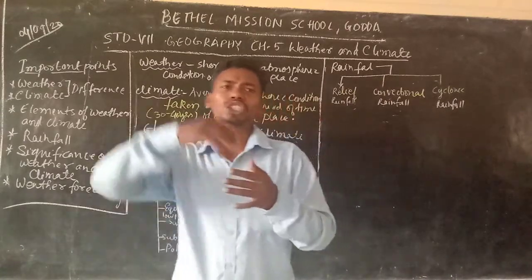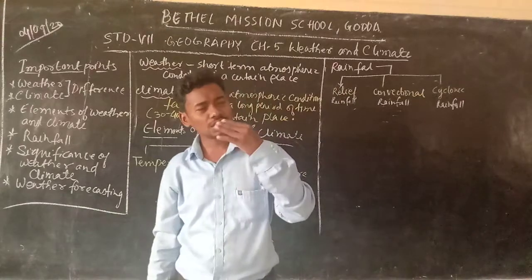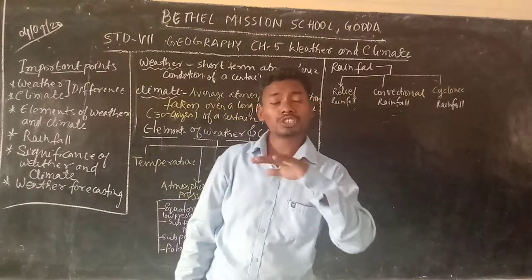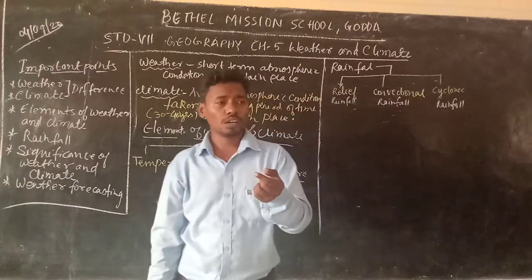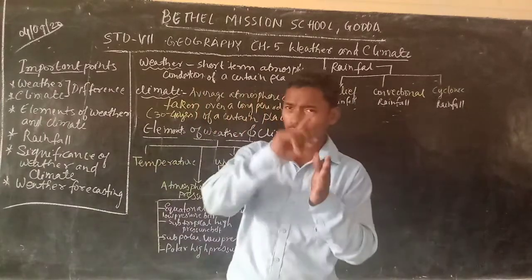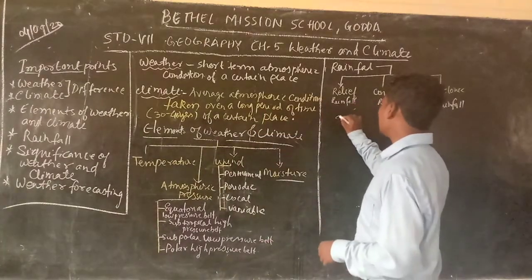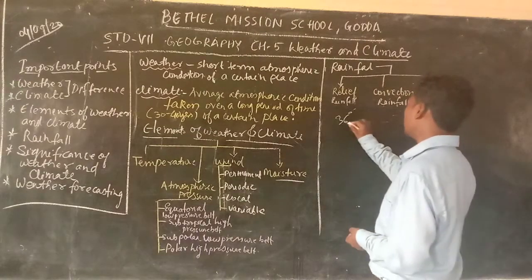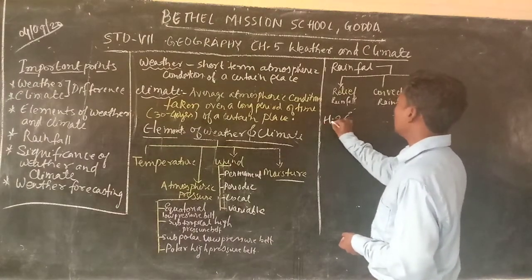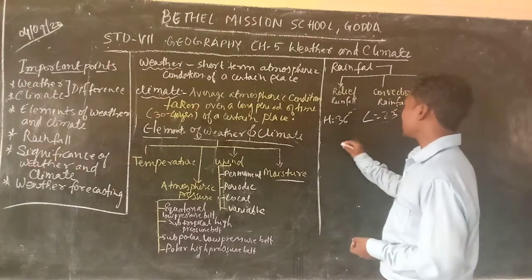If the average is high, what happens? That means the weather, or the climate, is going to be hot. If we take the average for a day, for example, 36 degrees centigrade is the highest temperature, and the lowest temperature may be 23 degrees centigrade, we take their average.